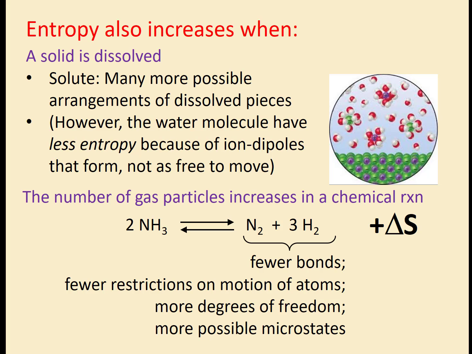And a lot of your problems with entropy are going to be like this, looking at a balanced chemical equation and just trying to figure out what's going on. So it is good to look at the states of matter. In this one, I should have put all the little g's for gases, but I can see that I'm gaining more gas molecules, so therefore my disorder is increasing, and I would say it has a positive delta S.